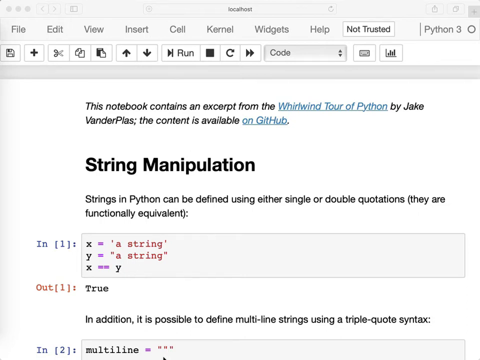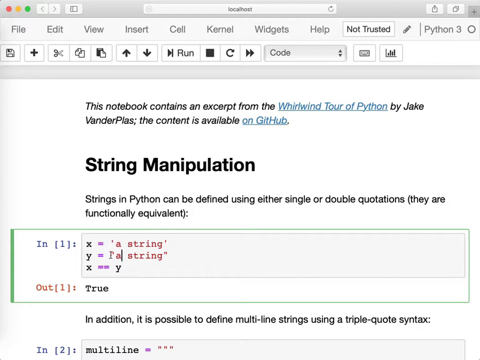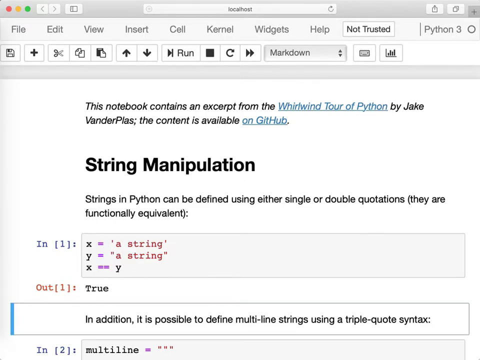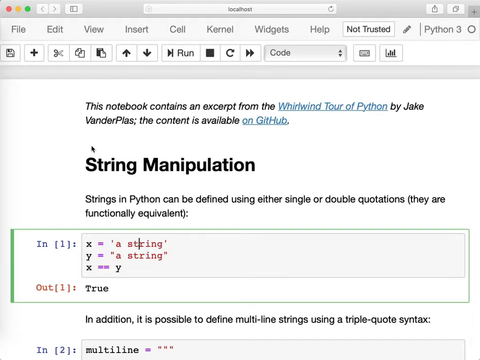Welcome to this video. We'll be discussing the string data type and its associated functions in Python in more detail. We have seen the string data type before. In order to encode a string value in Python, we need to enclose this value in either one quote or two quotes. Once again, whether we start with a quote or two quotes, it doesn't change the actual value we're storing as long as we're consistent.